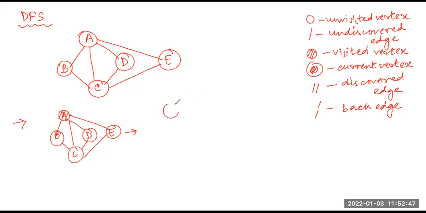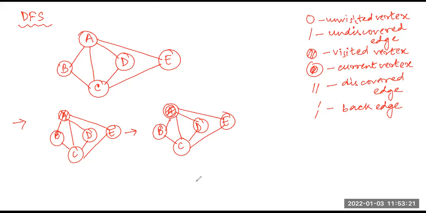I have just changed the symbol, the symbol of the current vertex. Okay. So now since A is my current vertex, I will look at the edges that spawn from A.